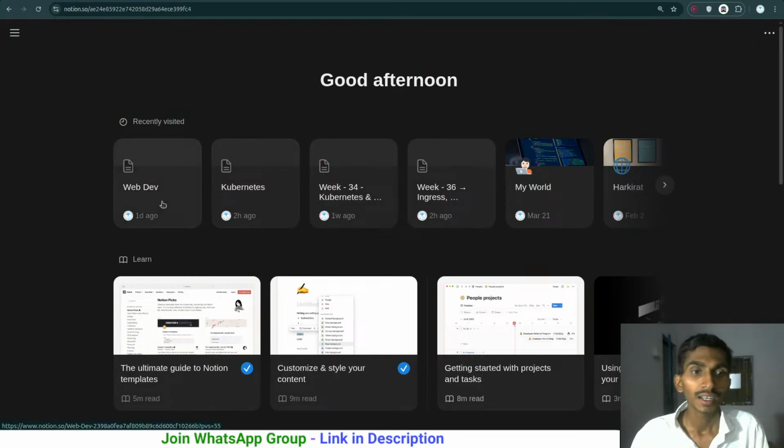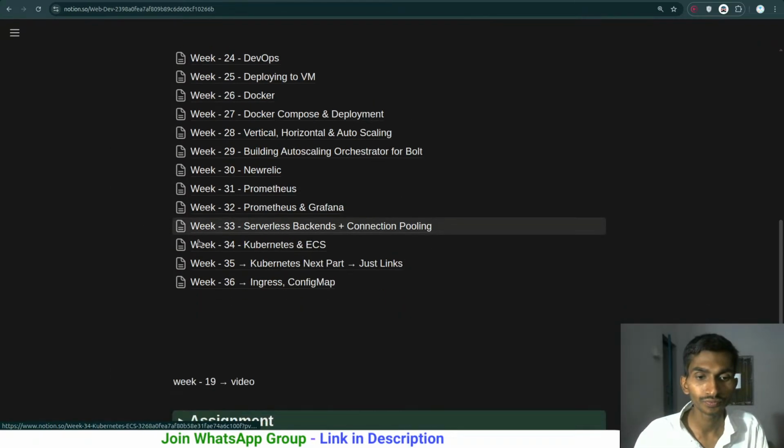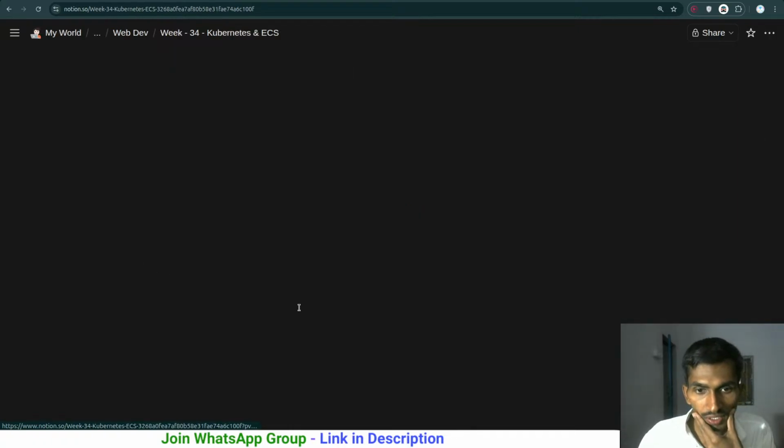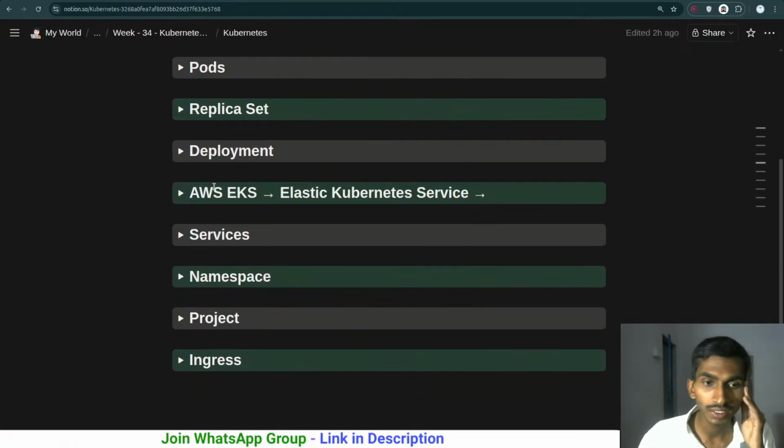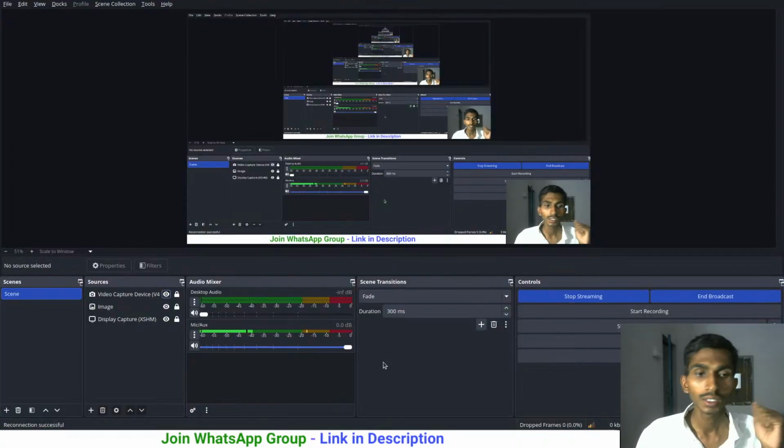What else? Coming back to this web dev, we were somewhere here, and inside Kubernetes, ECS we covered earlier. These are the things that we have.